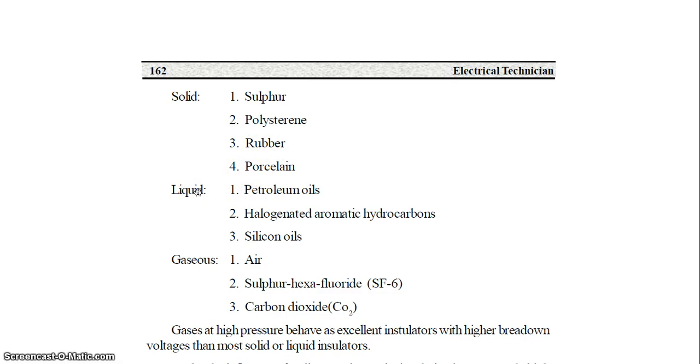Liquid insulating materials are petroleum oil, halogenated aromatic hydrocarbons, transformer oil and silicon oil. Gaseous insulating materials are air, inert gases like sulfur hexafluoride, and carbon dioxide, CO2.